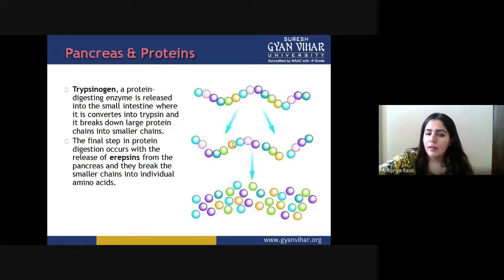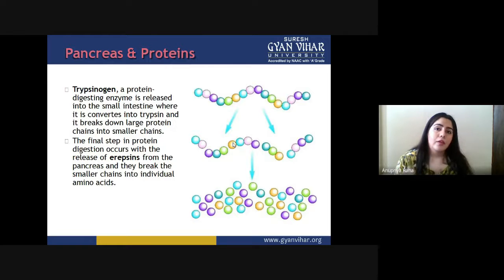inside the small intestine. The final step in protein digestion occurs with the release of erepsin from the pancreas, which breaks the smaller chains into individual amino acids. So first trypsin and second erepsin. Both make the final product of protein breakdown, the amino acids.